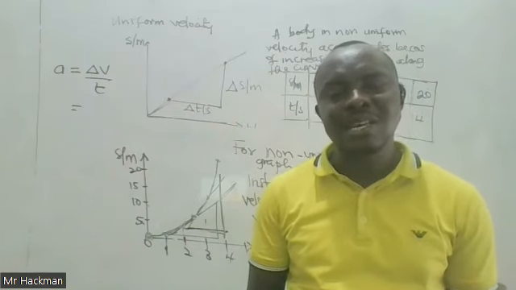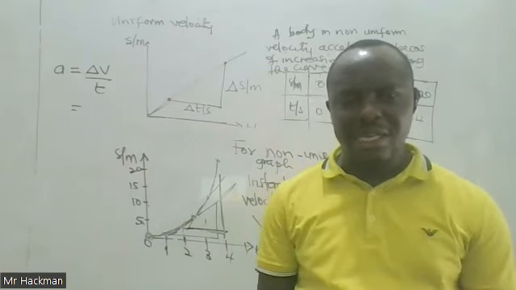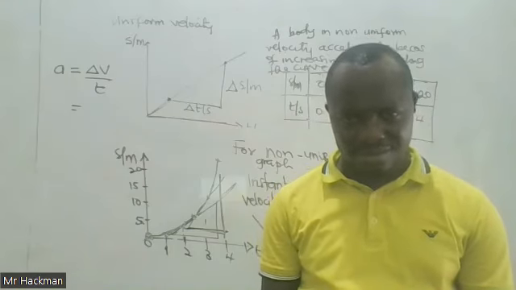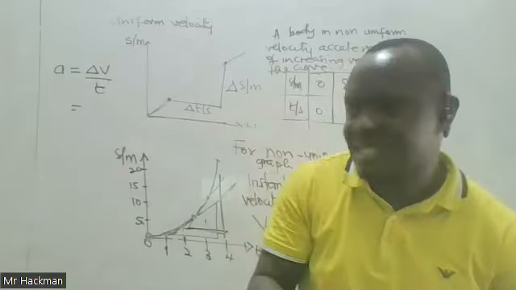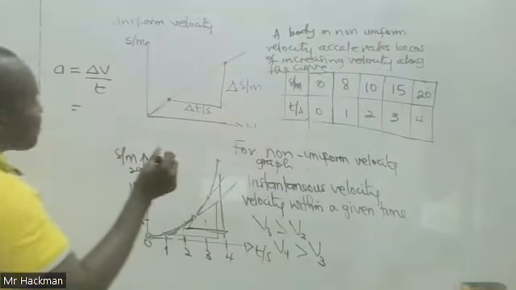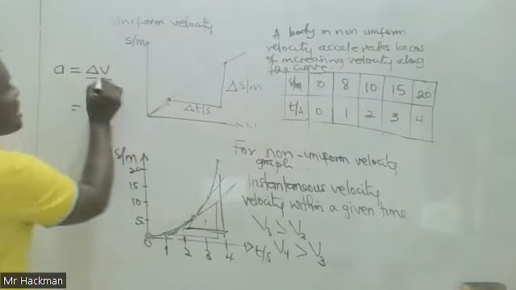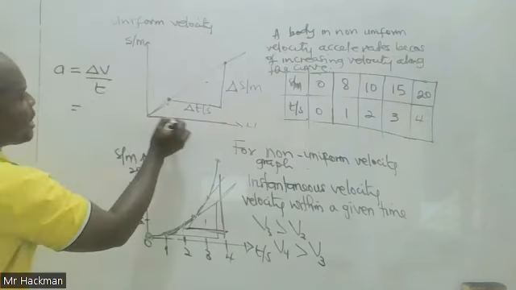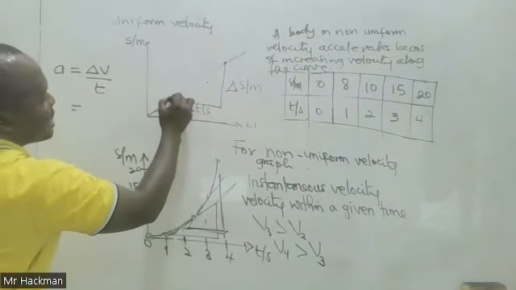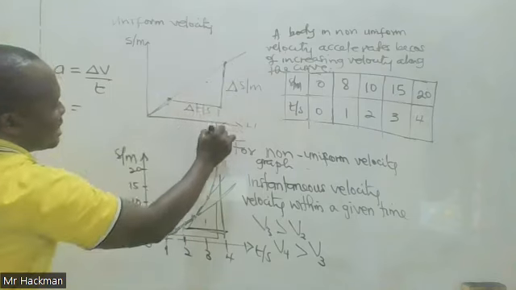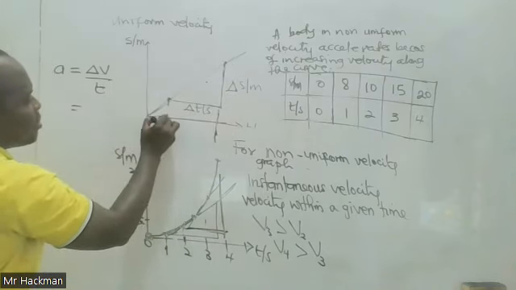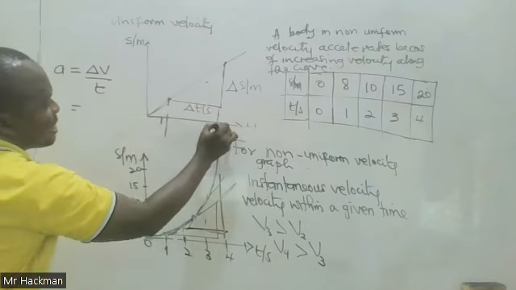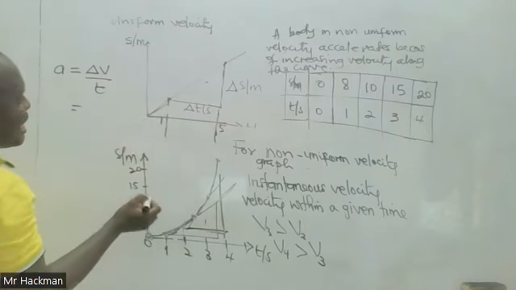The acceleration is zero. The body doesn't accelerate because, you see, at every point the velocity is the same. So if you pick any 2 points, this point and this point, maybe a time of 1 second and a time of 5 seconds, and you want to determine the acceleration.